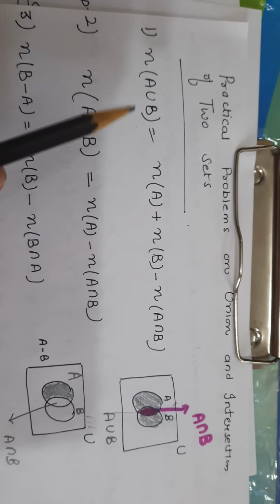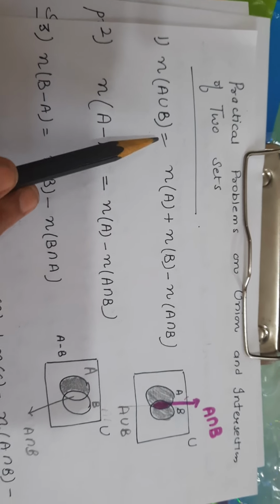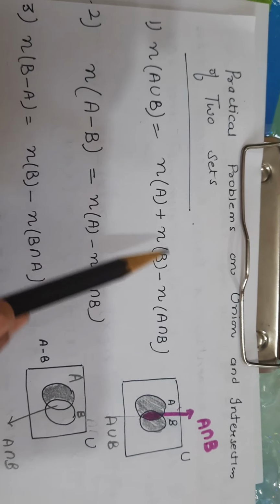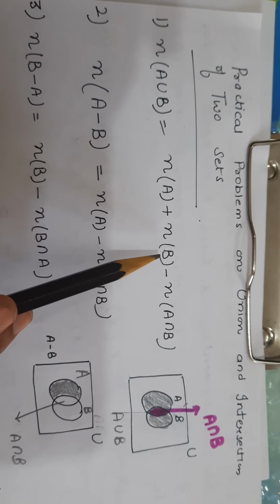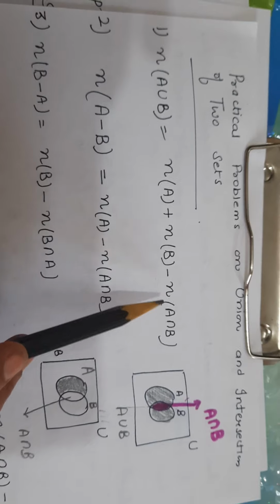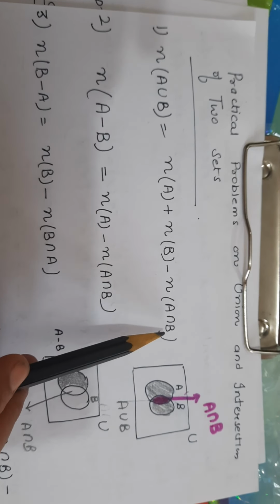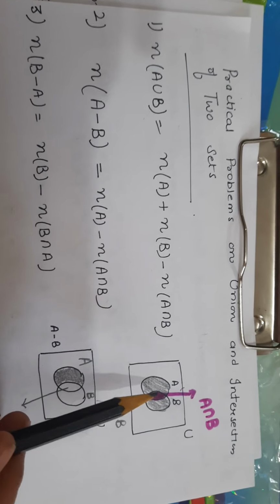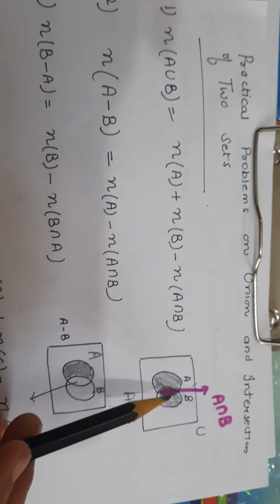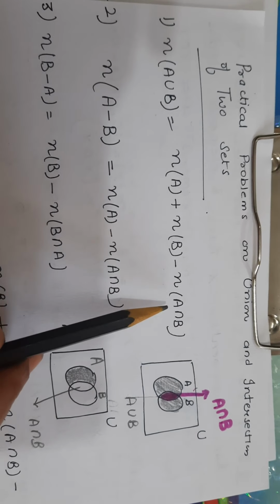So the formula is: number of elements in A union B is number of elements in A plus number of elements in B minus number of elements in A intersection B. Because we have counted the common portion 2 times, we subtract it 1 time.